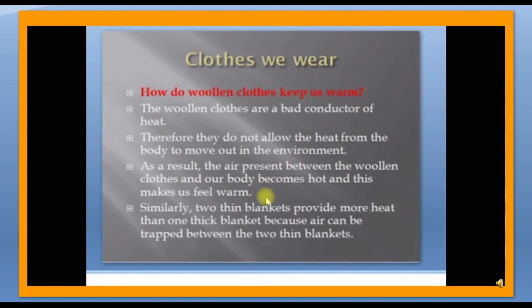Similarly, two thin blankets provide more heat than one thick blanket, because air can be trapped between the two thin blankets. So that's why woolen clothes keep us warm. The woolen clothes are bad conductors of heat.